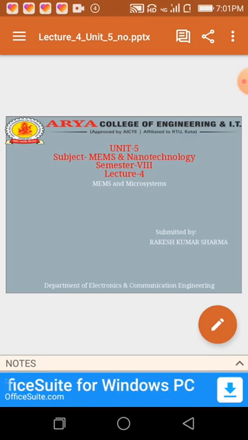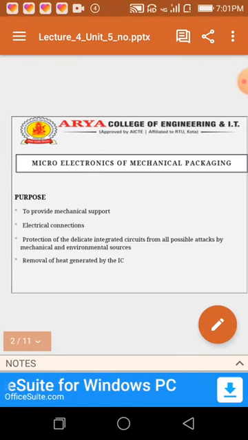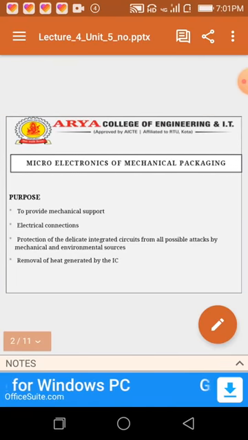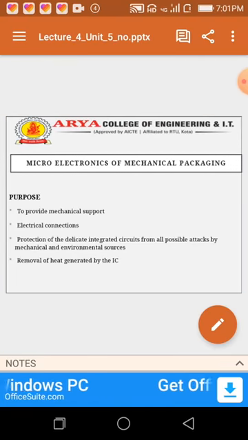Myself Rakesh Kumar Sharma, Department of Electronics and Communication Engineering, and we are going to study the subject MEMS and Nanotechnology, RA College of Engineering and IT. Microelectronics and mechanical packaging.